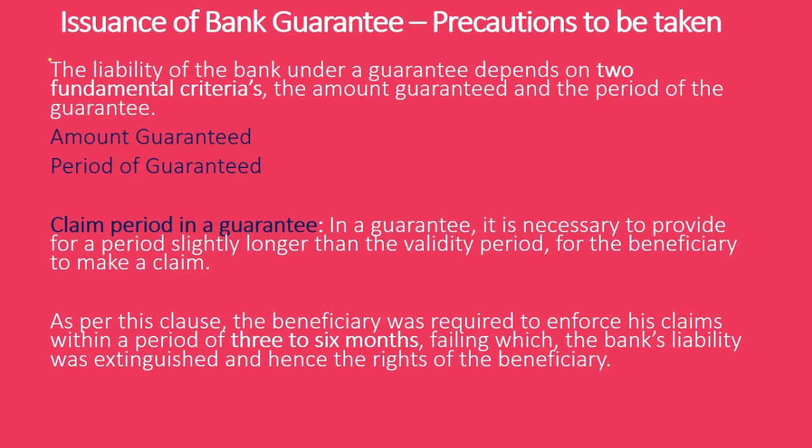Then what are the precautions to be taken while taking a bank guarantee? The amount and the period are very important. There are two things: the amount guaranteed is very important, and the claim period. As I told you, in this deferred payment guarantee it is up to a maximum of 7 years. As per the clause, beneficiaries are required to enforce the claim within a period of 3 to 6 months. If not, that particular person has to claim, and only then will it start working. So the amount and the period are so important.